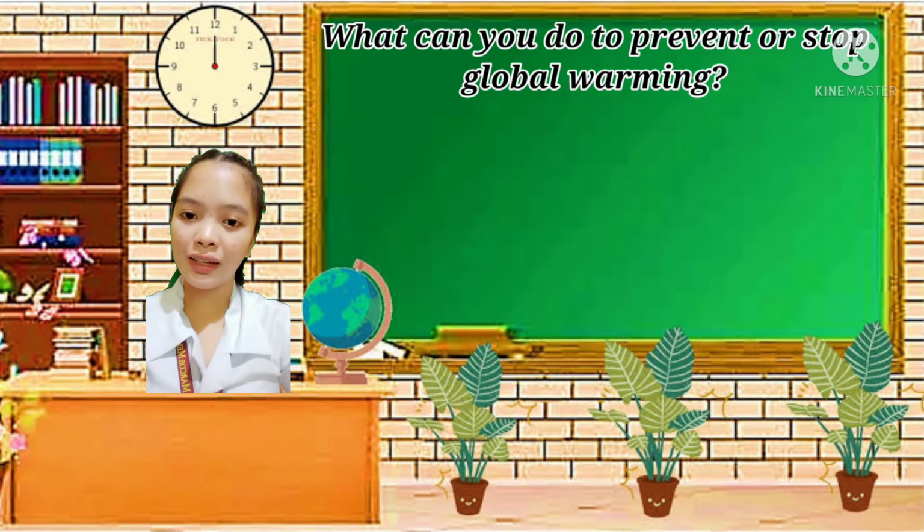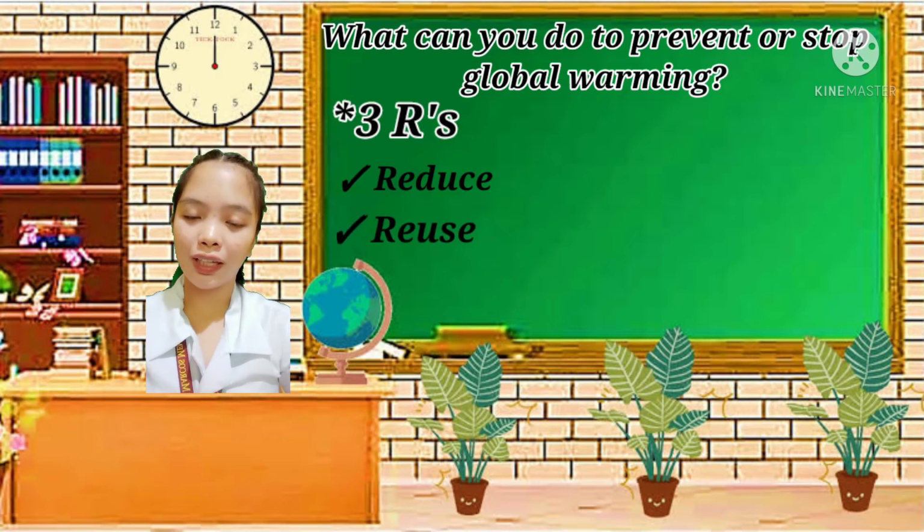Yes, Aliyah? Very good. No to plastic bags. But one more thing to prevent or stop global warming is the 3 R's. So what are the 3 R's? Very good. It is reduce, reuse, and recycle.